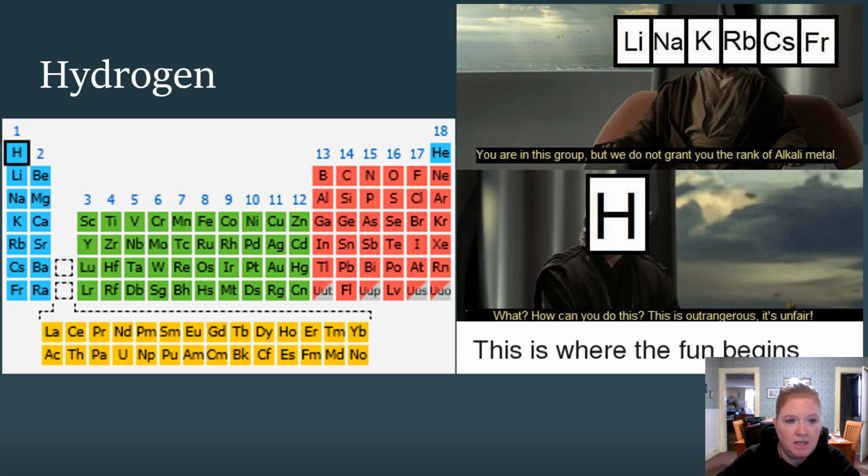So hydrogen, again, total class by itself. Technically, visually on the periodic table, it is in group 1. But it can react like a metal, it can react like a non-metal, it can kind of do its own thing. Hydrogen can kind of just do what it needs to, okay? But it does react and form a lot of different compounds.